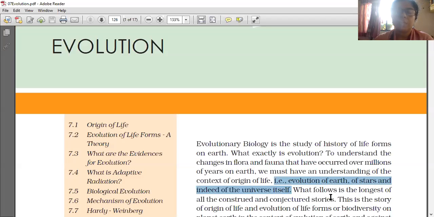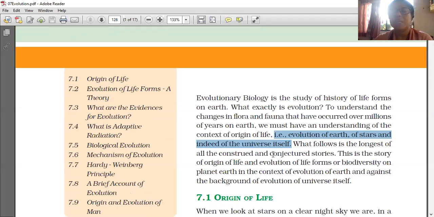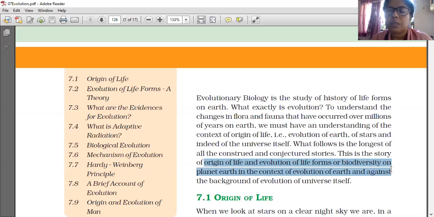What follows is the longest of all the constructed and conjectured stories. This is the story of the origin of life and evolution of life forms, or biodiversity, on planet Earth in the context of the evolution of Earth and against the background of the evolution of the universe itself.